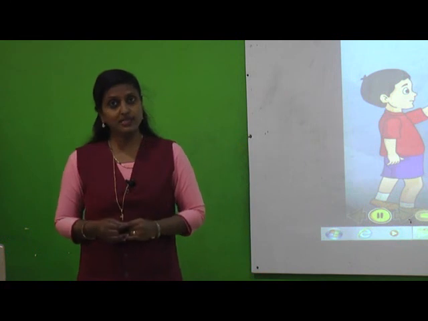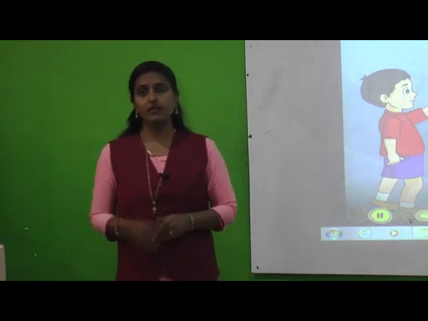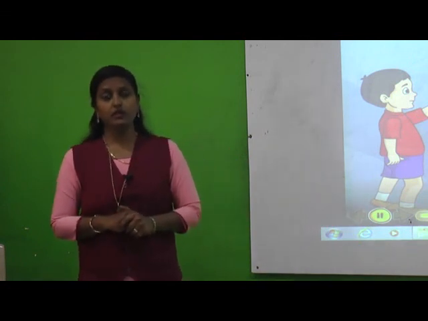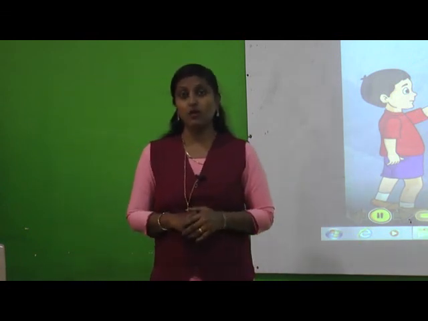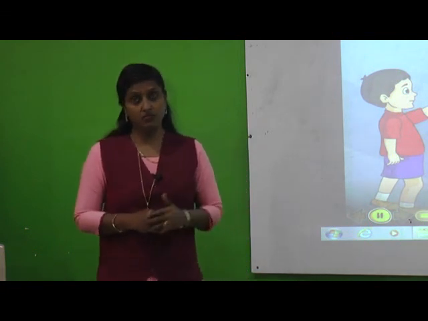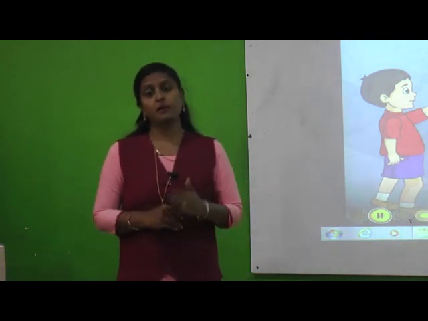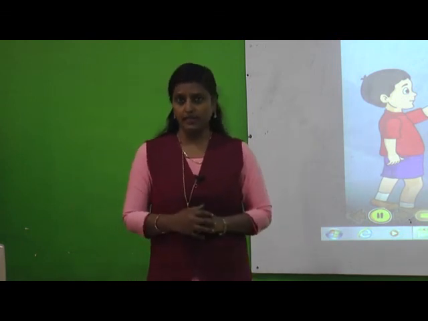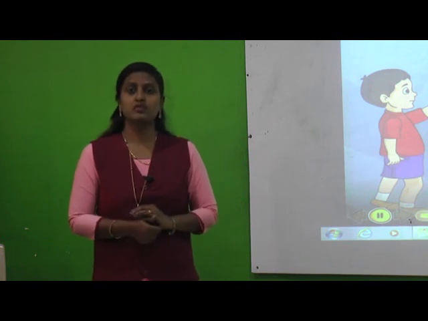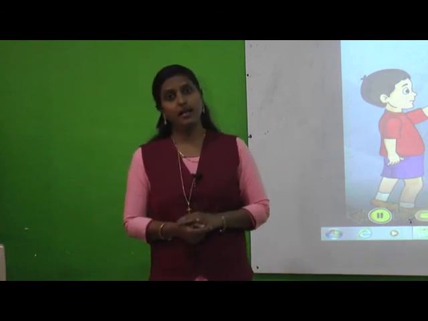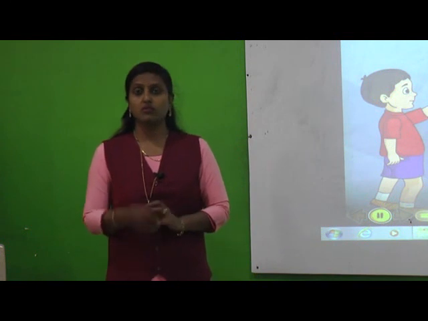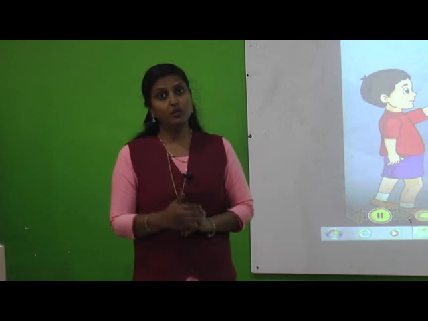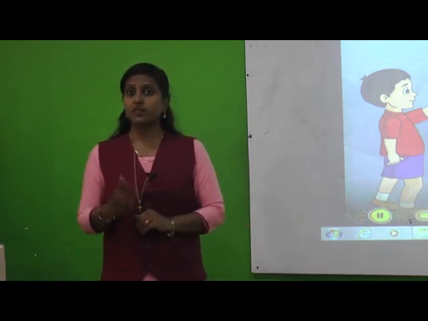Okay, so in today's lesson what have we learned, students? We have learned about have, has and had. Now can you tell me how we are using this have, has and had? How are we going to use them? So this verb tells us what a person, place, animal or thing possesses or what belongs to them. So that time we are going to use these words have, has and had. And has is used for a singular noun and pronoun. Have is used for a plural noun and with the subjects I and you.